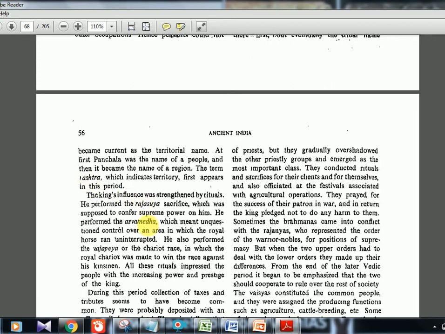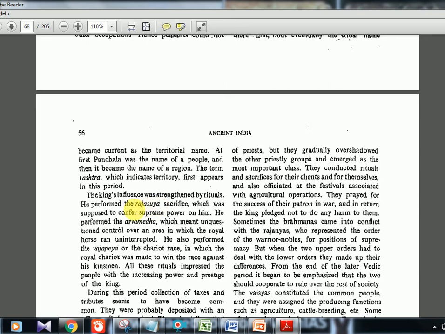Now, very important, this paragraph has three sacrifices or three rituals. One is the Rajasuya, one is the Ashwamedha, and one is the Vajpaya. So I'll tell you these three. Rajasuya is something where the king and the priest do the rituals. In TV serials you would have seen them sit around a fire altar and throw something into that fire and chant some mantras, and they do that for the well-being of the king. So that is the Rajasuya sacrifice.